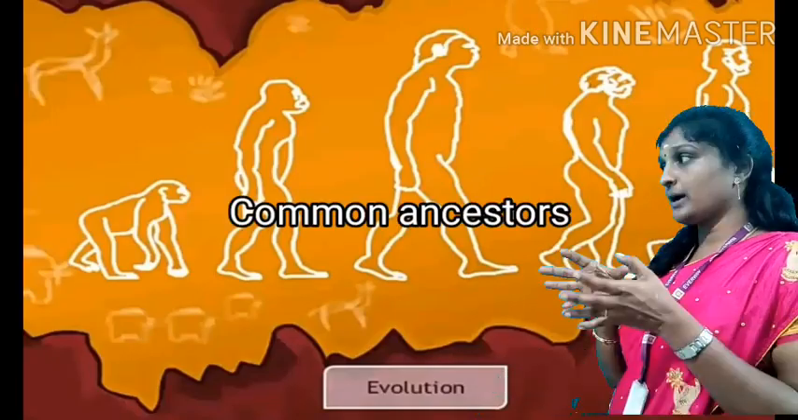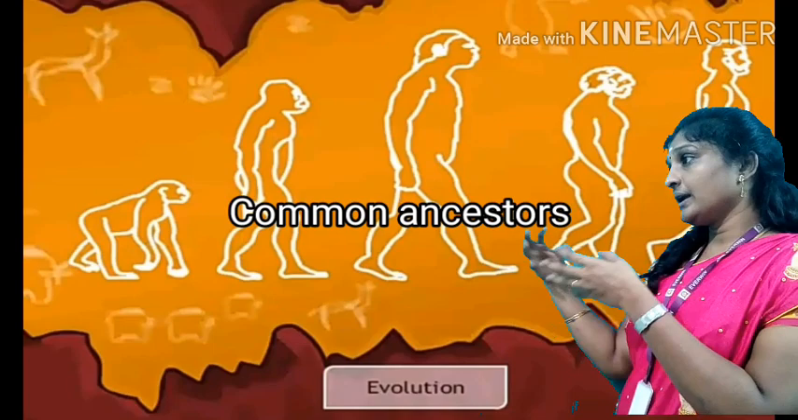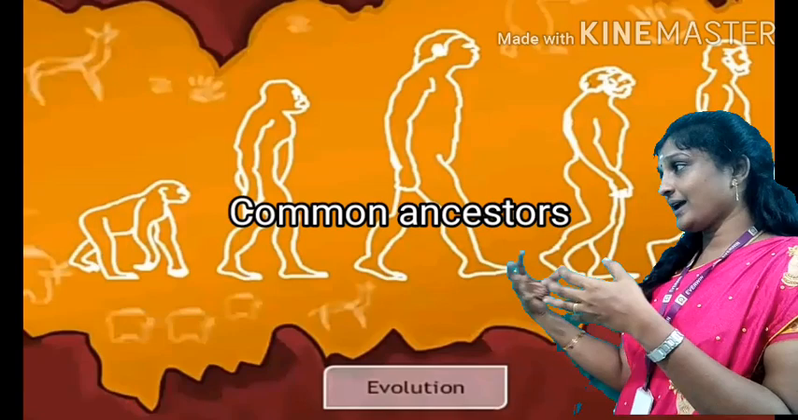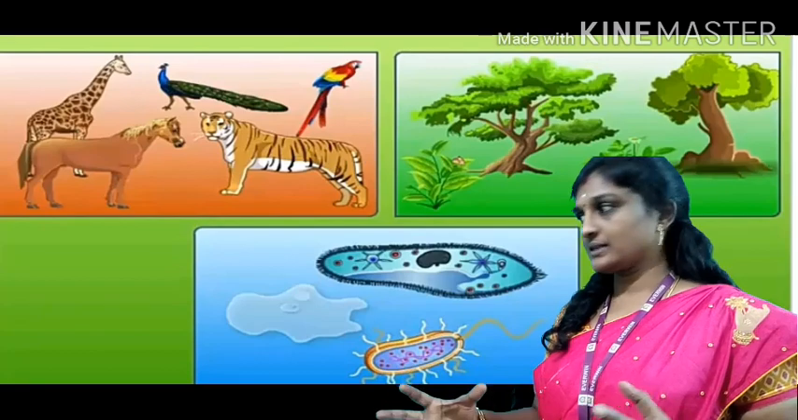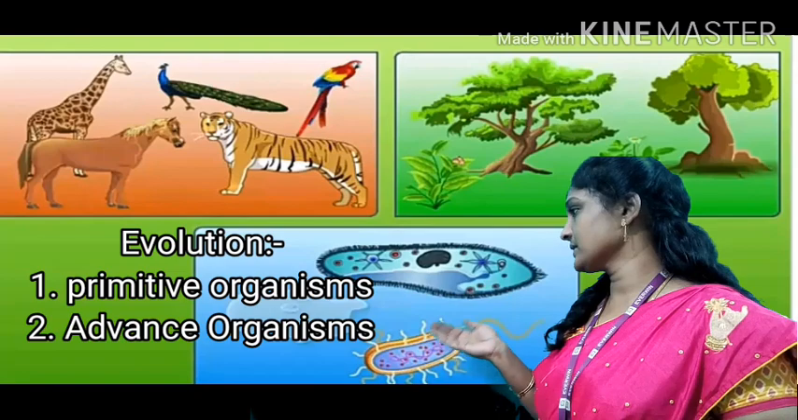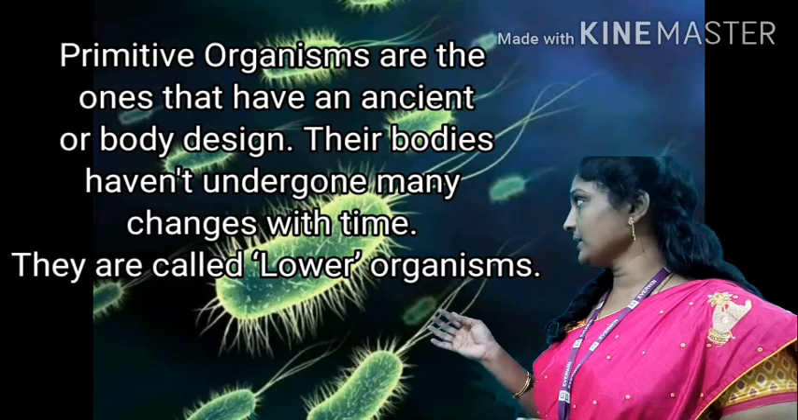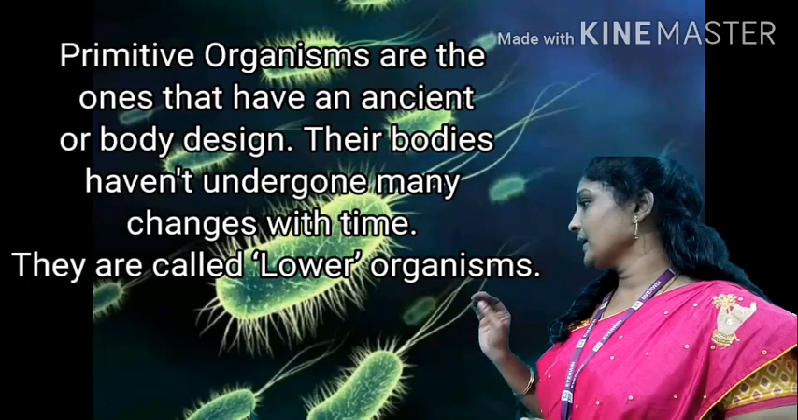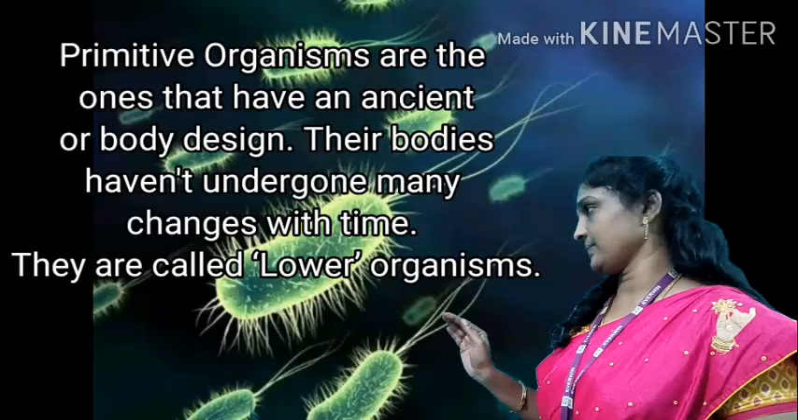For example, if you compare the human being with the chimpanzee or some variety in the monkey group, you can see the similarities. So they have some common ancestors. In evolution, again the organisms are classified into two. One is primitive organism and another one is advanced organism. Primitive organisms are the ones that have an ancient body design. Their bodies don't have any changes with time. They are called lower organisms.